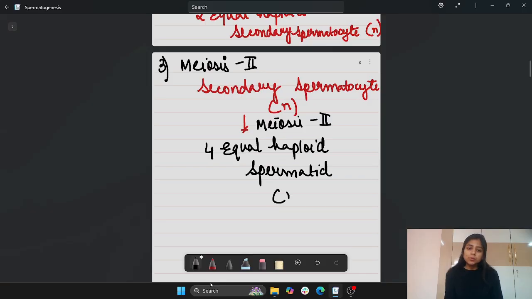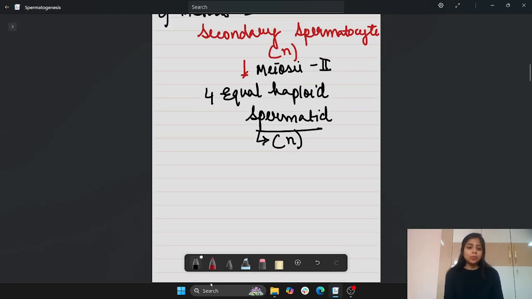Now, the chromosome number of the spermatid will remain the same, which is n here. I hope I'm clear till now.